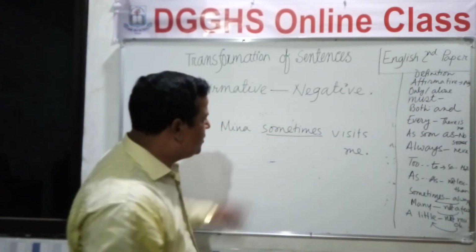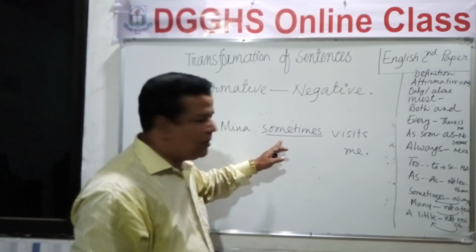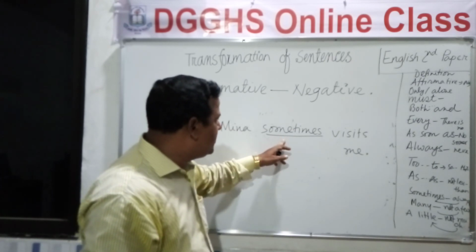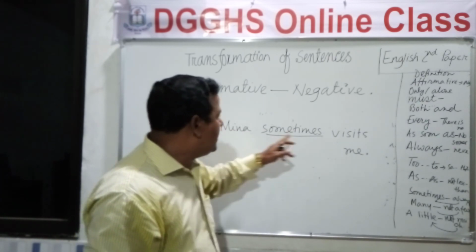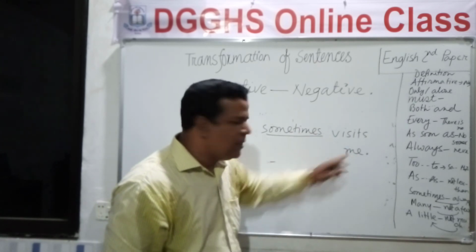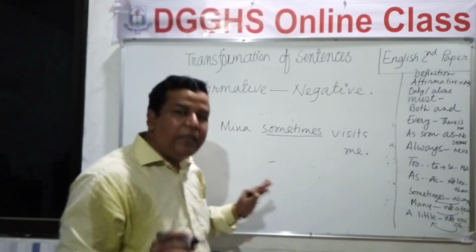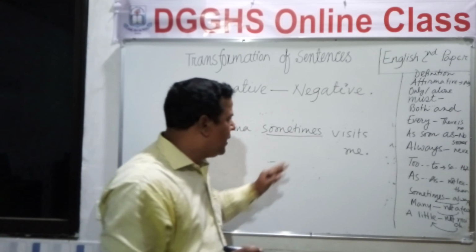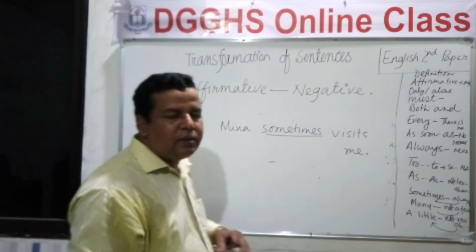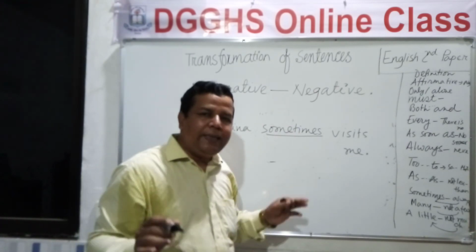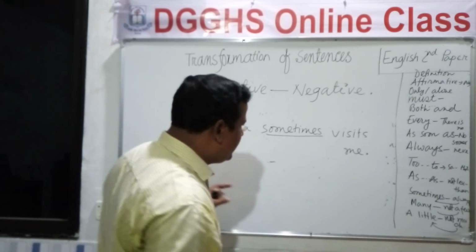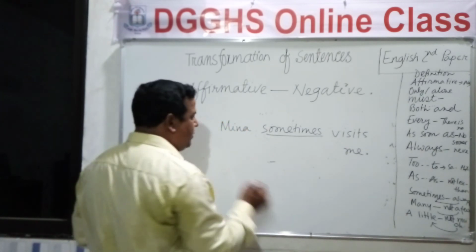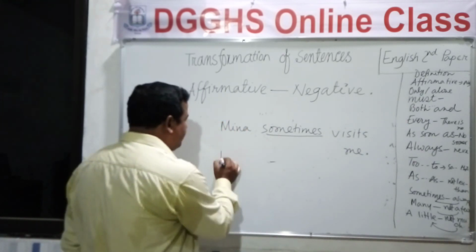Okay, dear student, look that I have used sometimes. Meena sometimes visits me. And if we are instructed to change it into negative, how will we make it? We will make it negative this way. Okay, write after me.